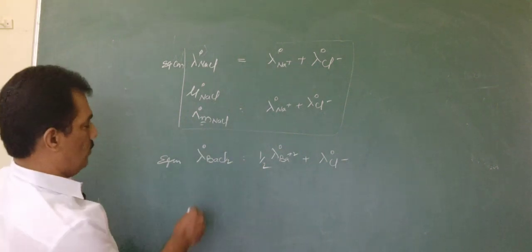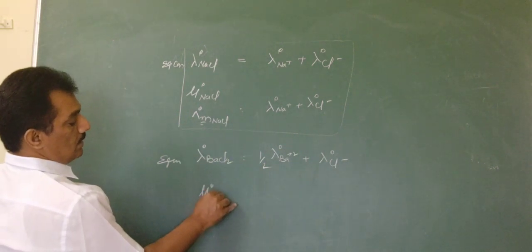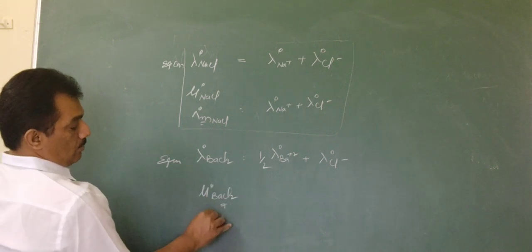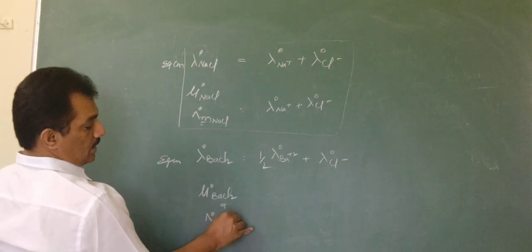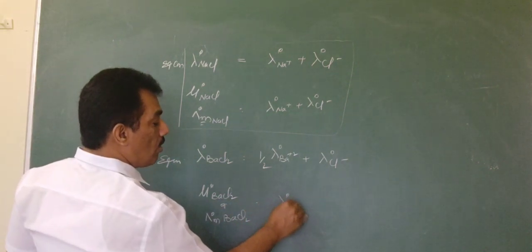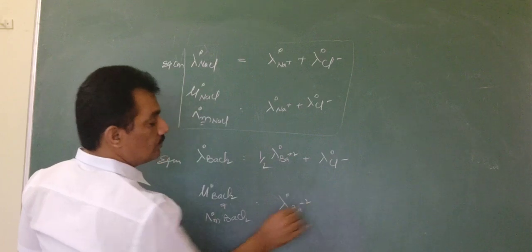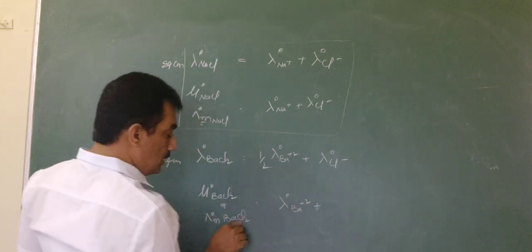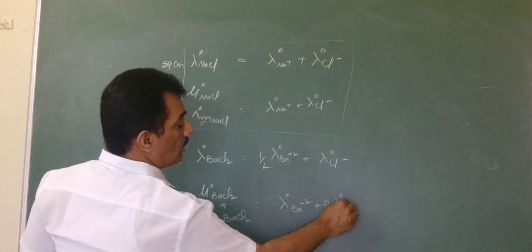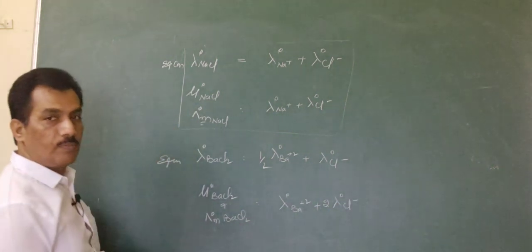And now coming to mu naught of BaCl2, or it is also lambda M BaCl2. Here it is lambda naught Ba plus 2 plus, here 2 ions present, that's why 2 lambda naught Cl minus.